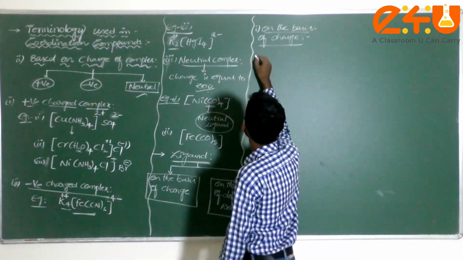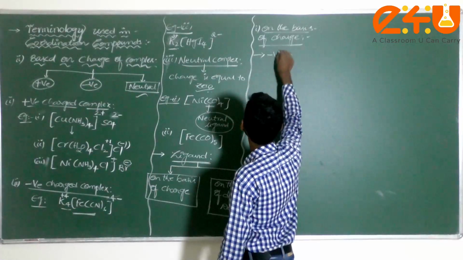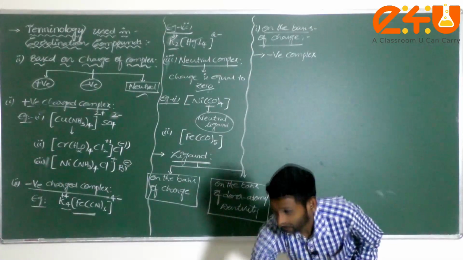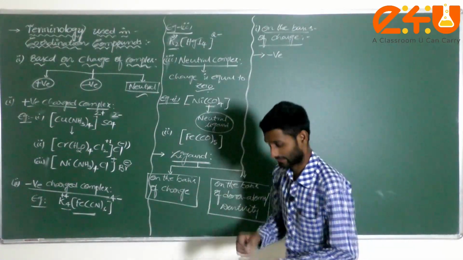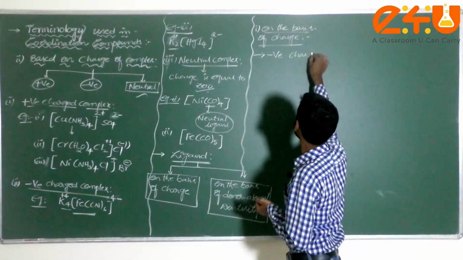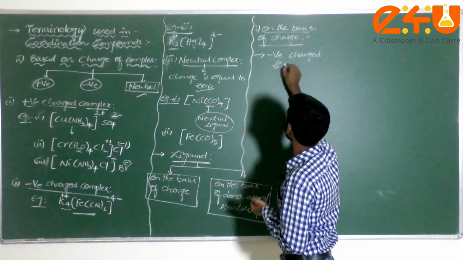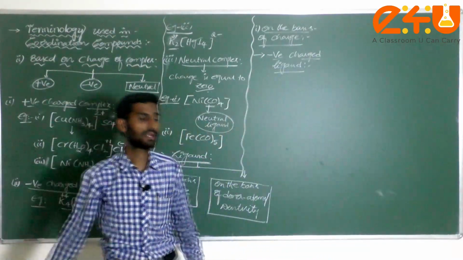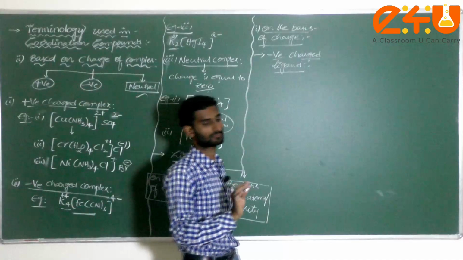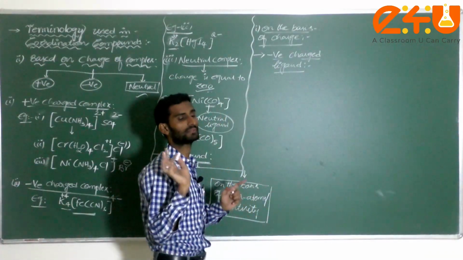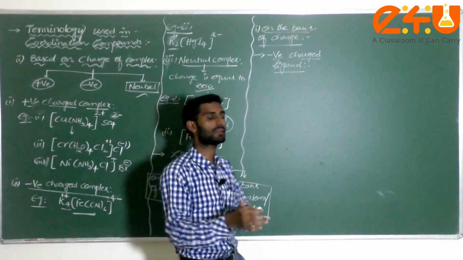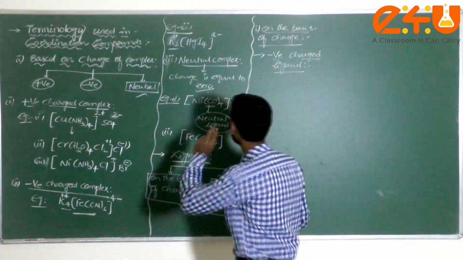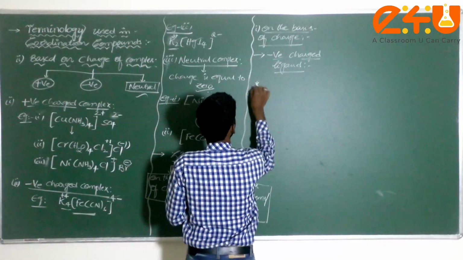Now take it here. First of all, let me take negative charged ligand. Here I can give different types of ligands, don't get confused, but each and everything you must learn, because if you understand one, the rest of the things you can do. In coordination compounds, how we used to call them, I am going to give only 3 points. With these 3 points you can easily do it.